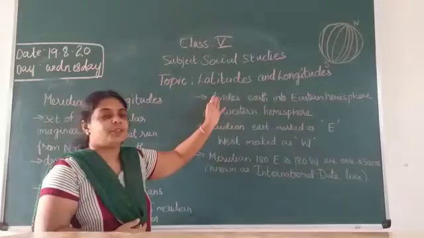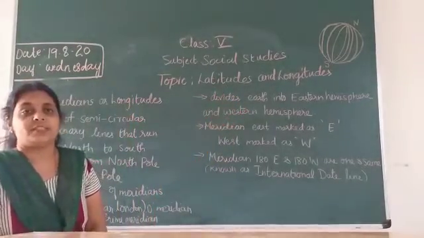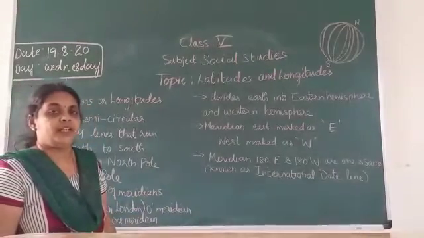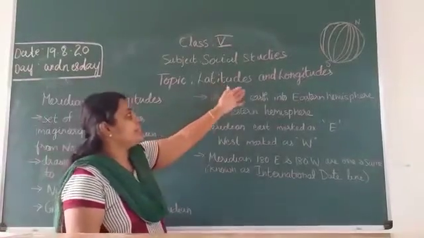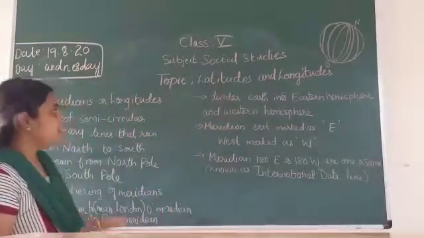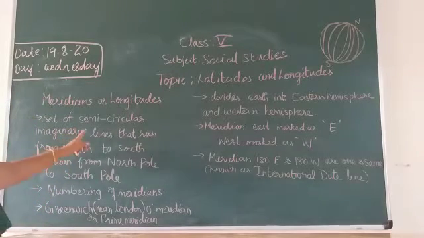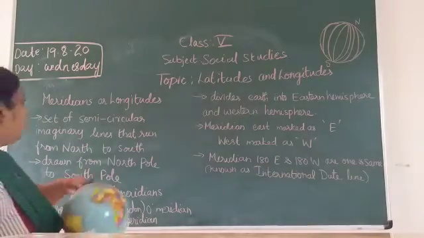Today we are continuing with our topic of latitudes and longitudes. In yesterday's class we saw what latitude is: an imaginary horizontal line drawn over the earth. Now today's topic is longitudes. Longitudes are also imaginary lines, and they are semicircular. Children, I want to show you with the globe.